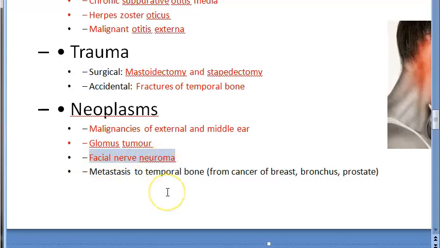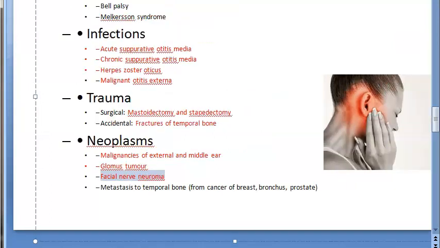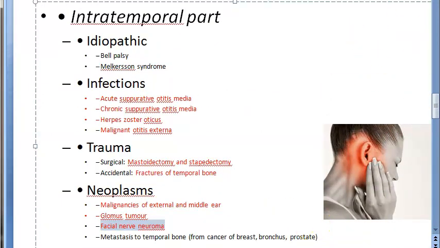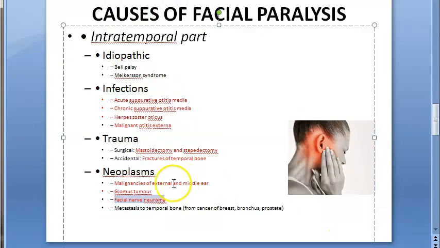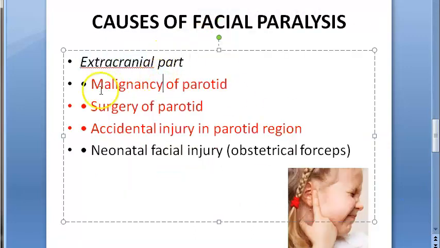Facial nerve neuroma. Okay. So we have highlighted all these as possible causes of facial nerve paralysis, and in that we have tried to identify the otological causes. Okay. Moving on. After the intratemporal part of the facial nerve, what will come? The extracranial part of the facial nerve.